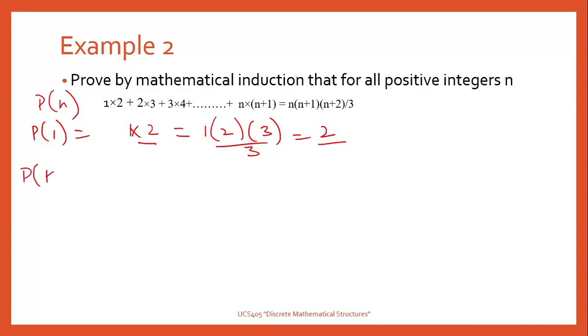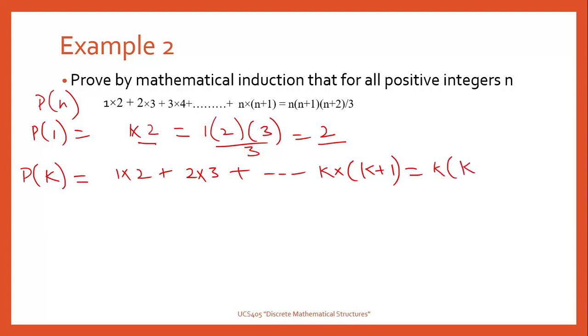Now we will assume our hypothesis that it is true for n equal to k. So we will get 1 into 2 plus 2 into 3 plus so on k into k plus 1 is equal to k into k plus 1 into k plus 2 by 3.